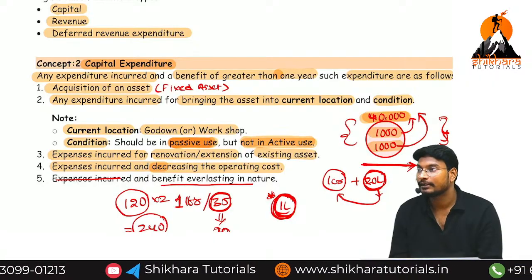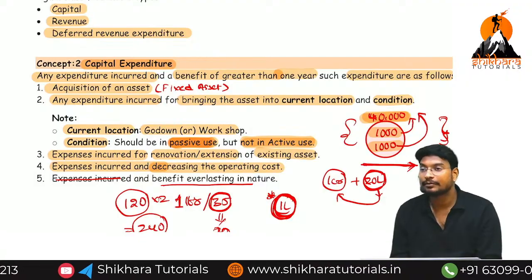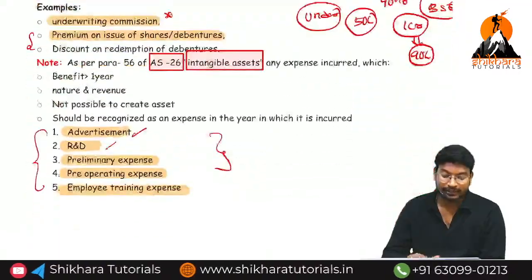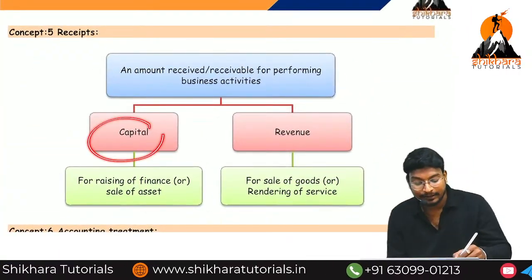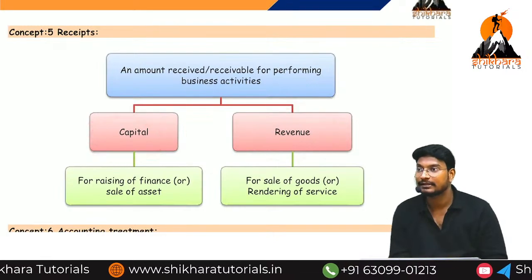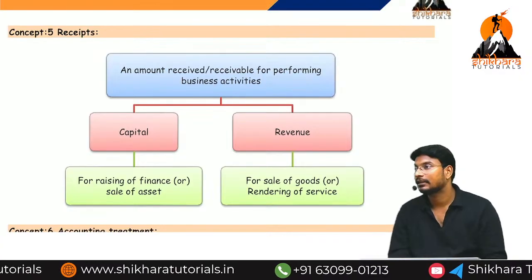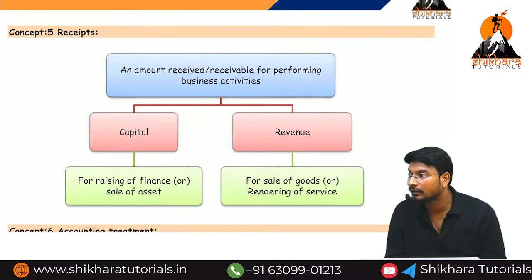Can I go for receipts? Receipts means what? Incomes. Incomes are classified into how many types? Only 2 types. First one is called capital receipt and second is revenue receipt. What is the meaning of capital receipt? Non-recurring nature. Non-recurring means non-repetitive, non-repeated.